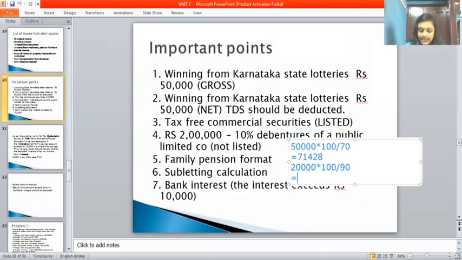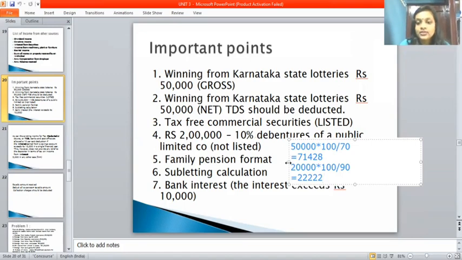So the amount is 20,000 into 100 divided by 90, which is 22,222. Like this we should calculate TDS. It's very easy, right?